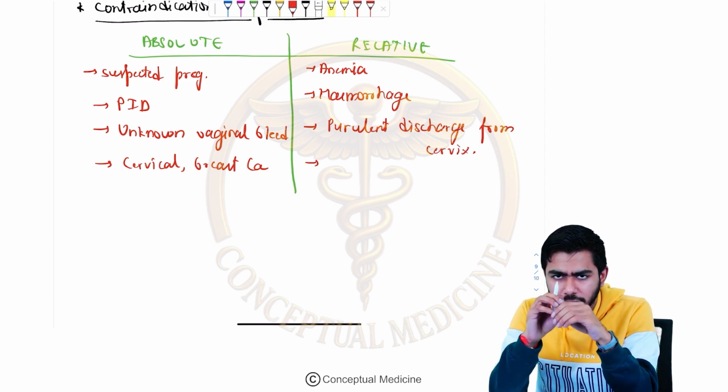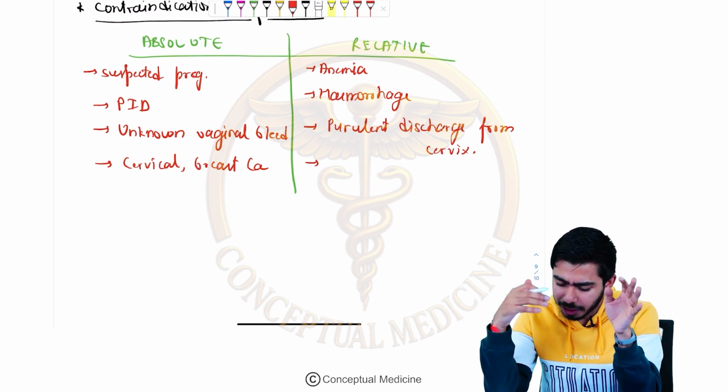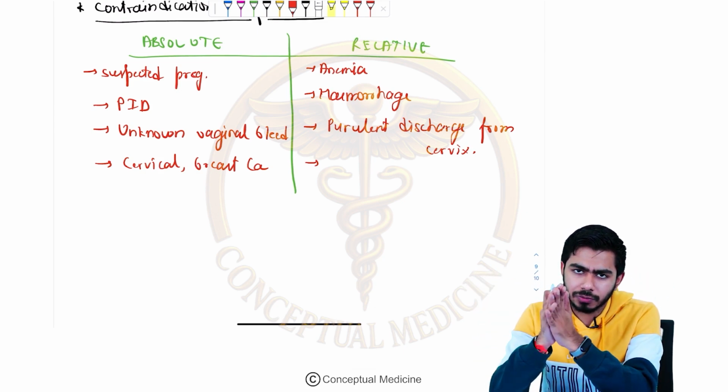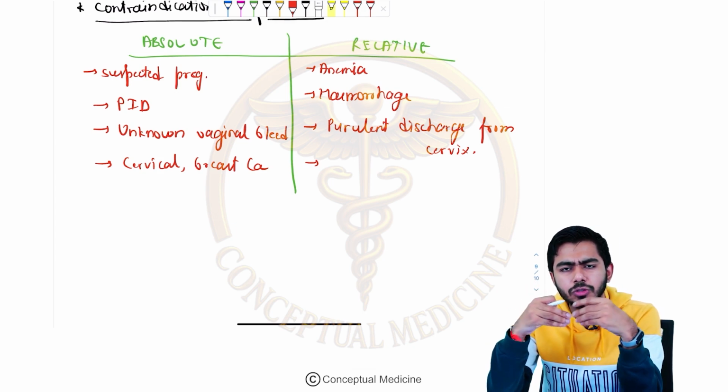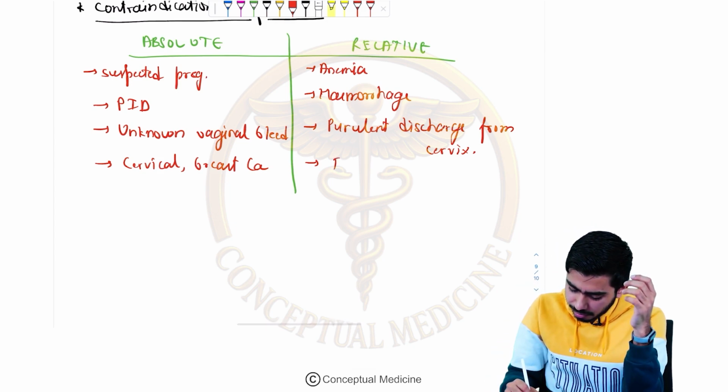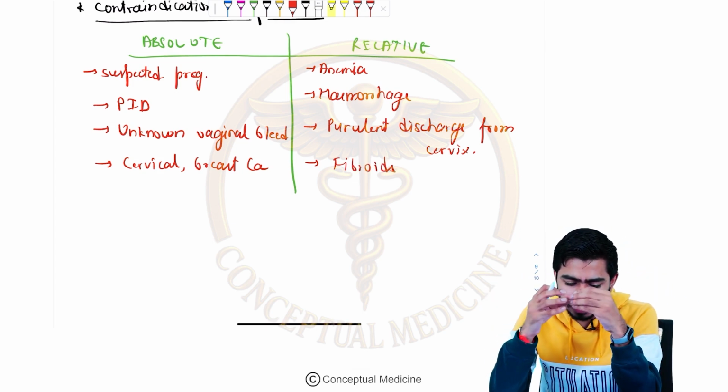Absolute means there is no chance of inserting the IUCD, but relative means you should be consulting other doctors as well. So purulent discharge from the cervix is a relative contraindication. In that case, we should not be inserting this. Then there are fibroids. If the female is having fibroids, obviously we should not be inserting this.